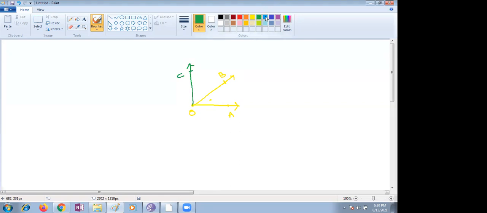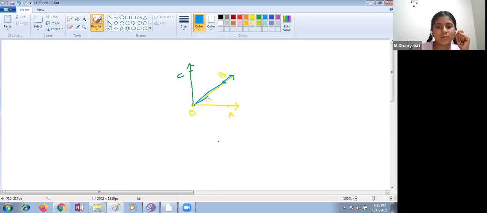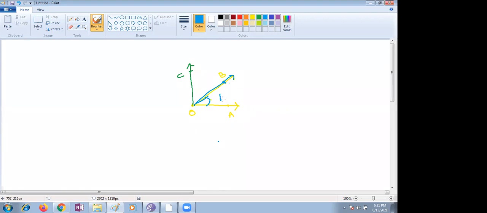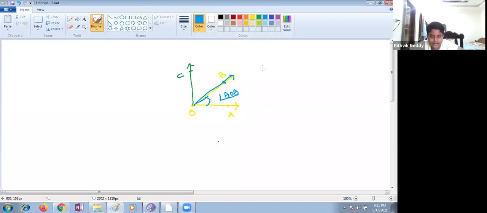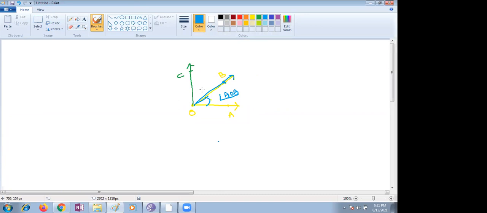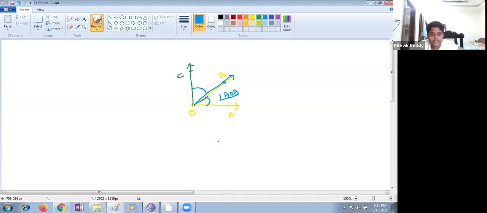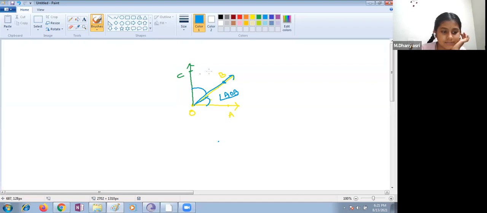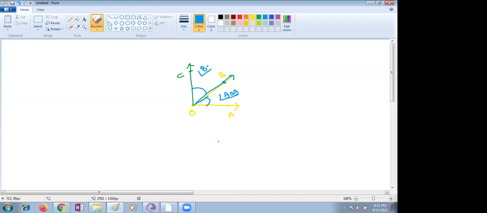Yesterday we discussed angles, children. How are you supposed to represent an angle? BOA and COA. What are the angles here? Let me write. This is angle AOB. Why am I writing O in the middle, children? Because it is the vertex. Angle COA, we can call it BOA also. The vertex is the middle letter, that's why you are supposed to write it that way.